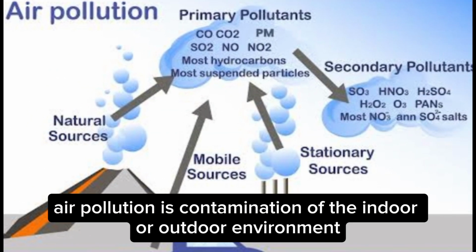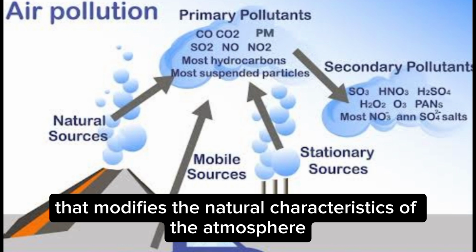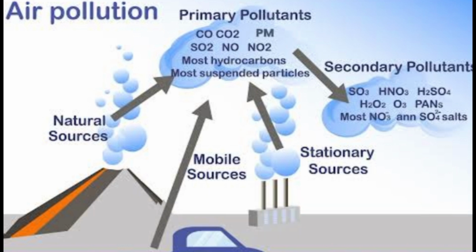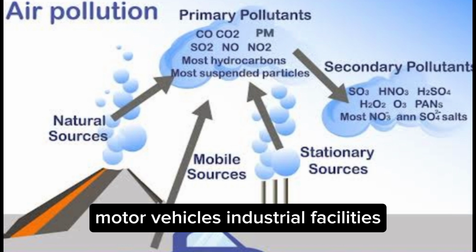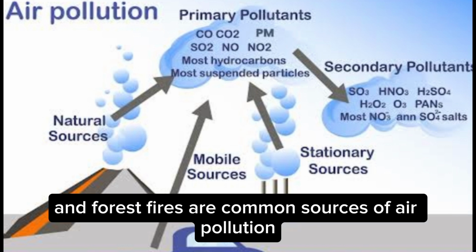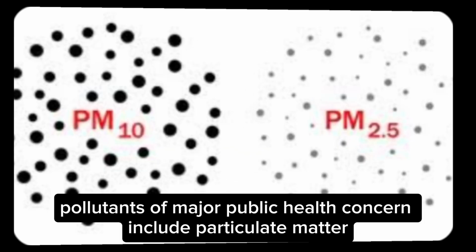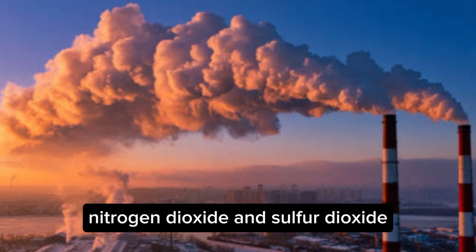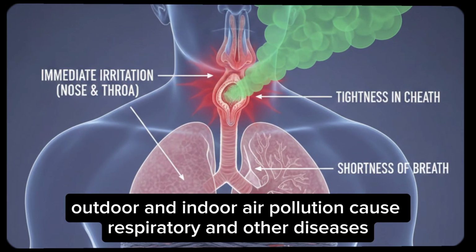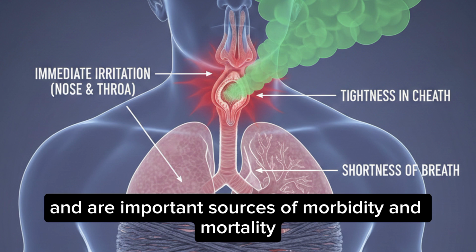What is air pollution? Air pollution is contamination of the indoor or outdoor environment by any chemical, physical, or biological agent that modifies the natural characteristics of the atmosphere. Household combustion devices, motor vehicles, industrial facilities, and forest fires are common sources of air pollution. Pollutants of major public health concern include particulate matter, carbon monoxide, ozone, nitrogen dioxide, and sulfur dioxide. Outdoor and indoor air pollution cause respiratory and other diseases and are important sources of morbidity and mortality.